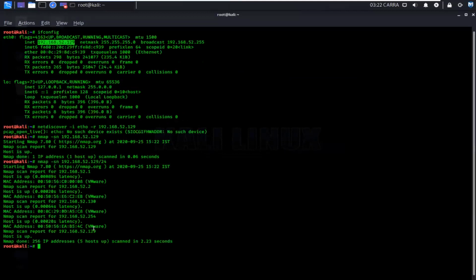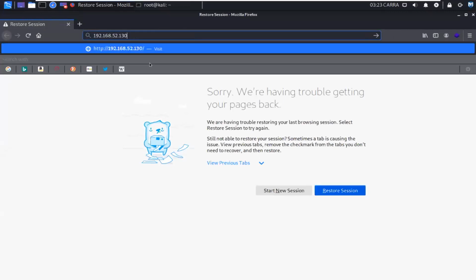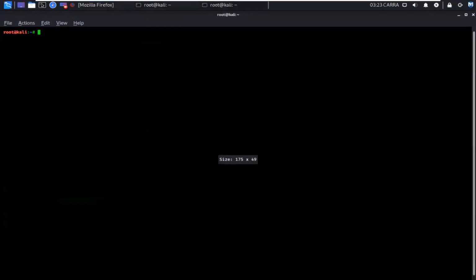So the target is 130 over here. This is your Mr. Robot. Just copy this one and perform a directory brute forcing against this URL. We have already scanned it and we have already done the previous steps. Yeah, just do a dub against this URL or just do a Nikto, let's say. Okay. Let's do a Nikto.